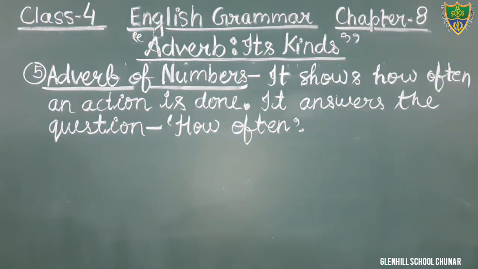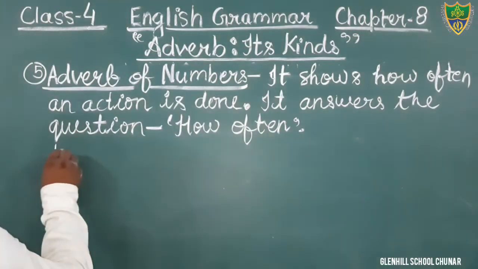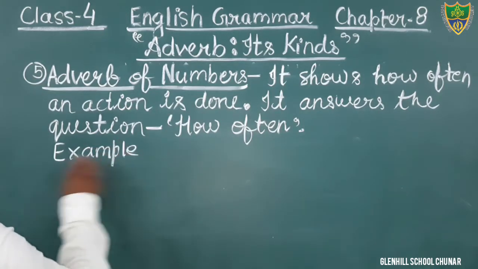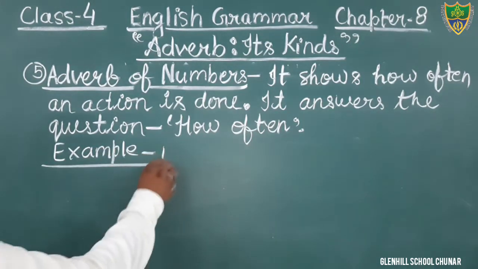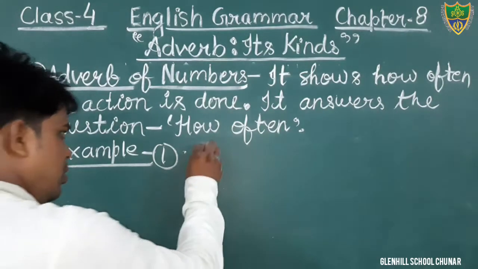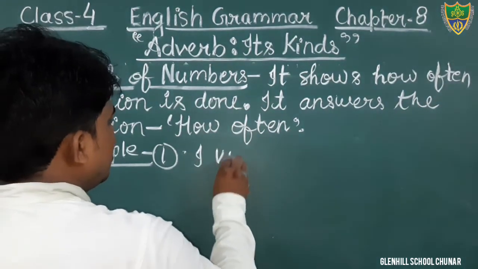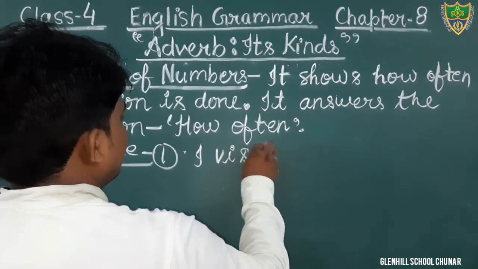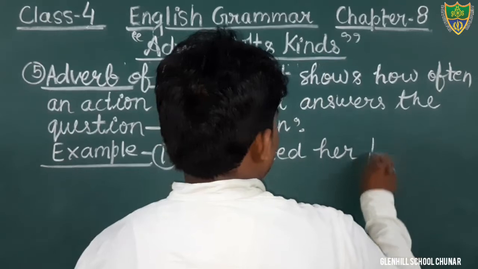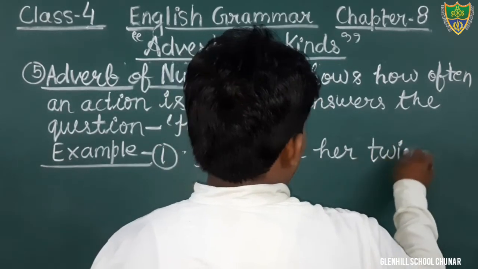We can see the example. Just write an example. First, you can see, I visited her twice. Twice means two times.